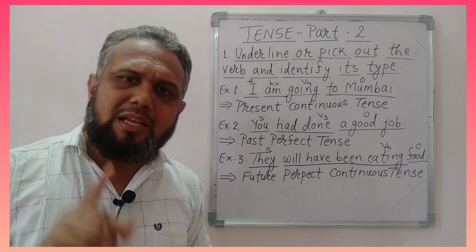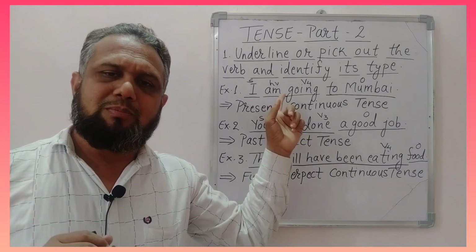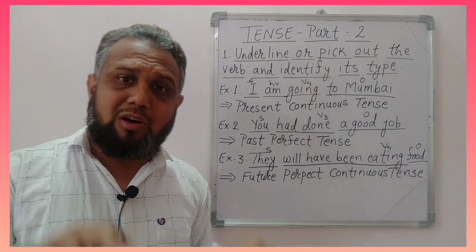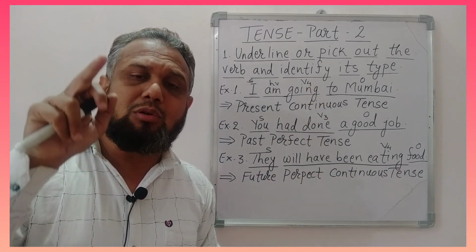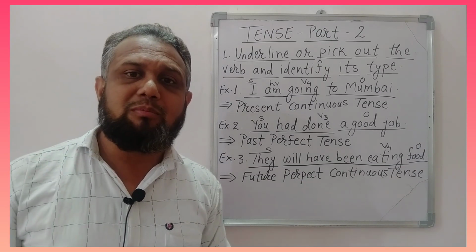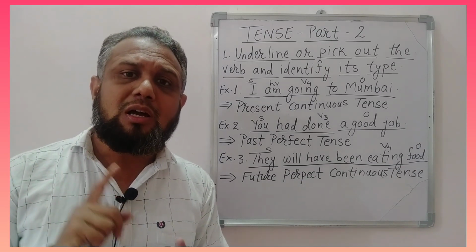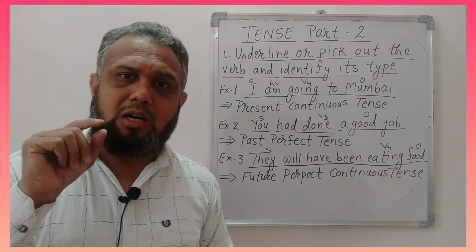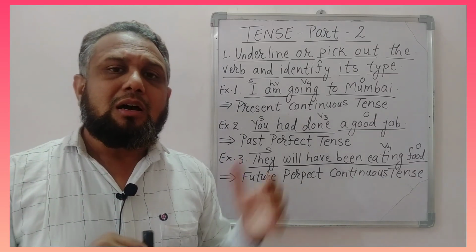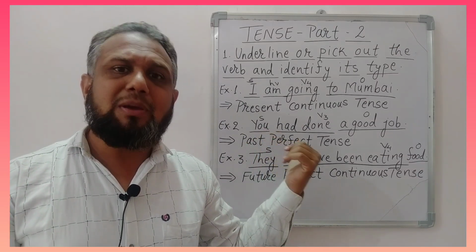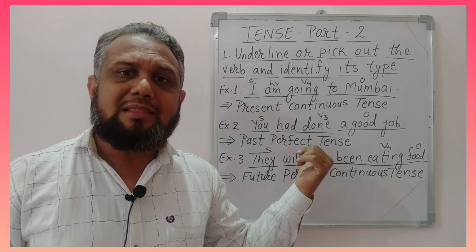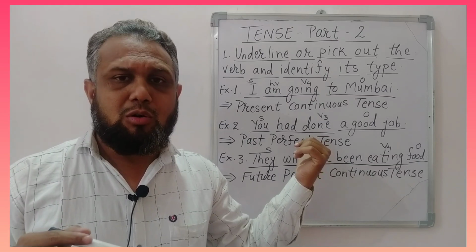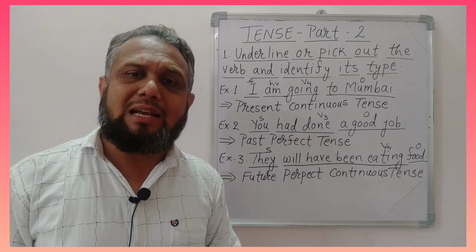Now in today's video we have seen that if you want to identify the tense of the sentence, then you have to underline the verb. First of all you have to underline the verb, and identify its form V1, V2, V3, V4 or V5, and check if there is any helping verb in the sentence. It helps us in identifying the tense.